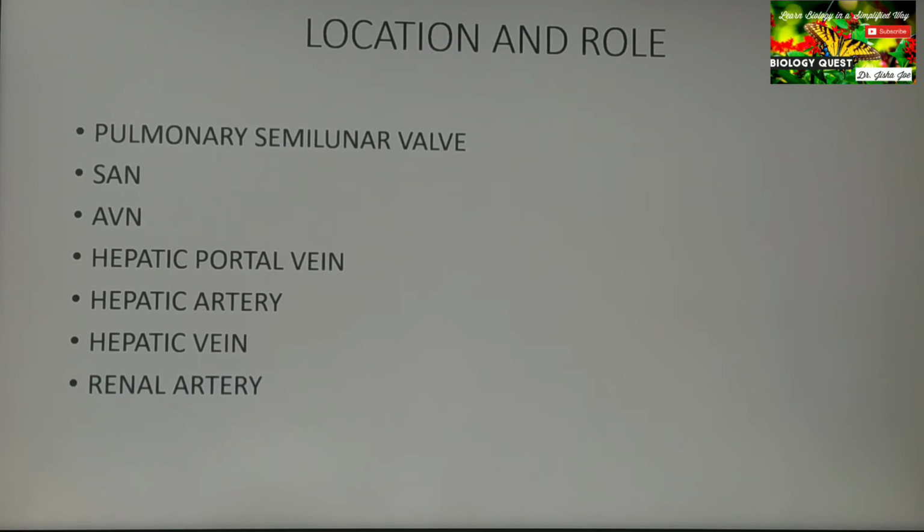Renal artery is the artery that provides oxygenated blood to the kidney, and it arises from the aorta and extends to the kidney. And renal vein arises from the kidney, and the deoxygenated blood from the kidney is poured into the posterior vena cava by the renal vein.